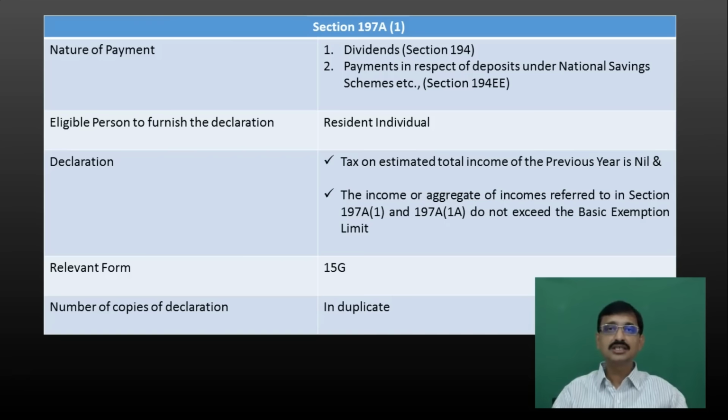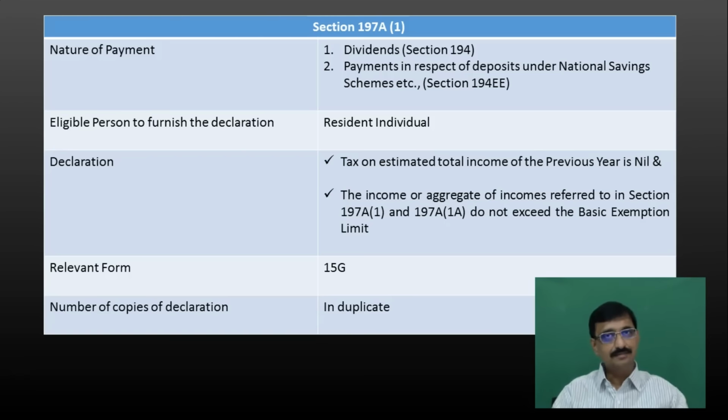Now this declaration is to be made in duplicate, means two sets of declarations are to be furnished by the payee to the payer. Now what does this particular payee declare in that particular declaration?